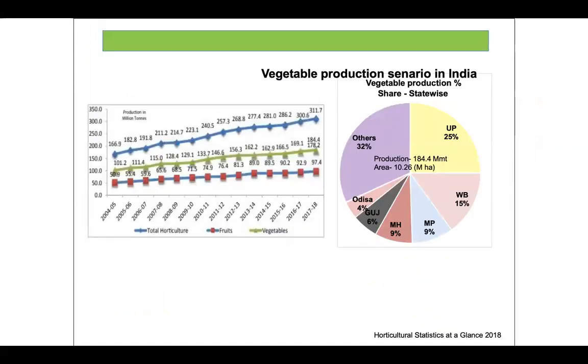Coming to the vegetable production scenario in India, UP state holds the first position, whereas West Bengal holds the second position. And here you can see the 2018 data, where the total horticulture production, including fruits plus vegetables, is 311 million tons, whereas fruits are 97.4 and vegetables account for 184.4 million tons.